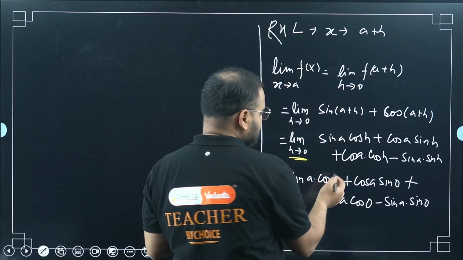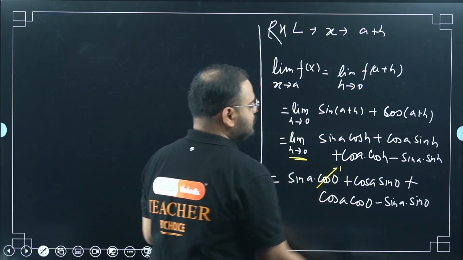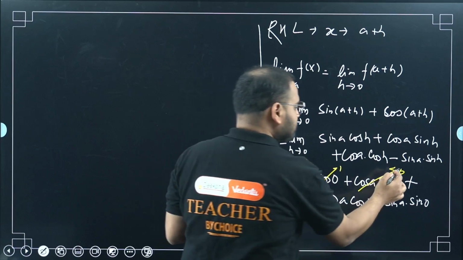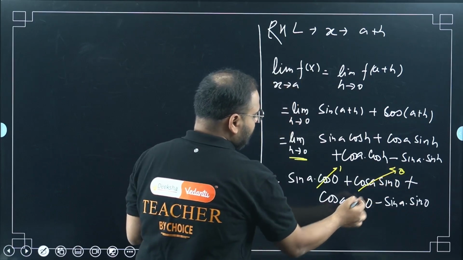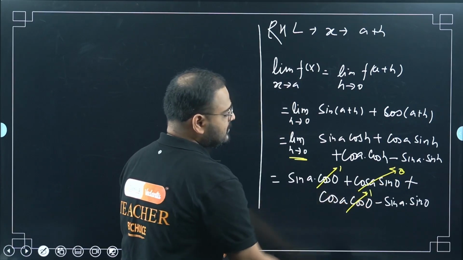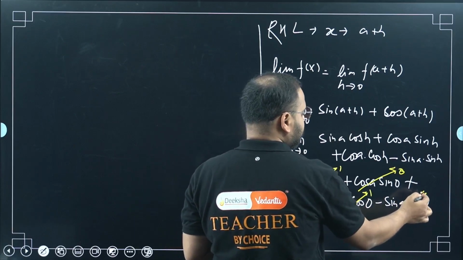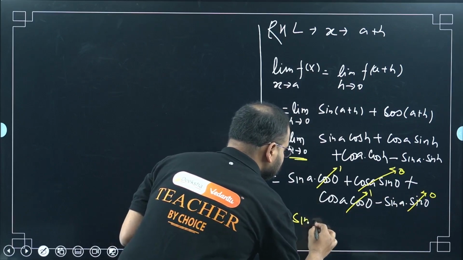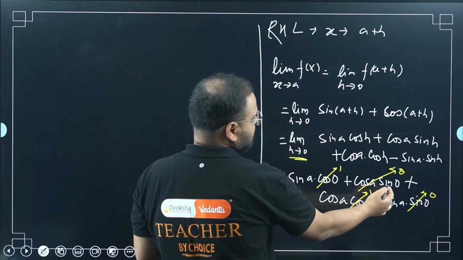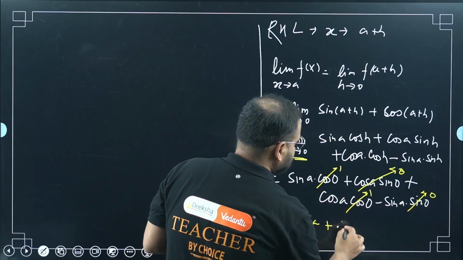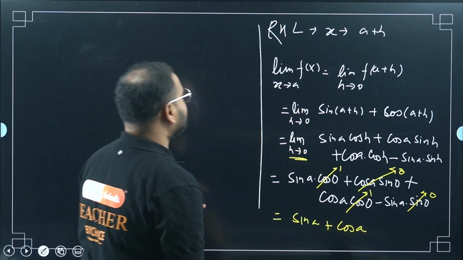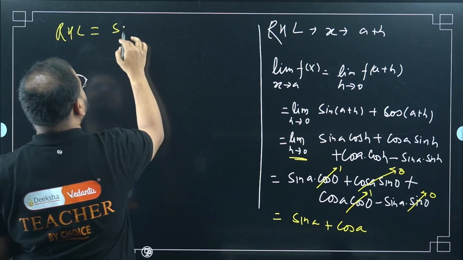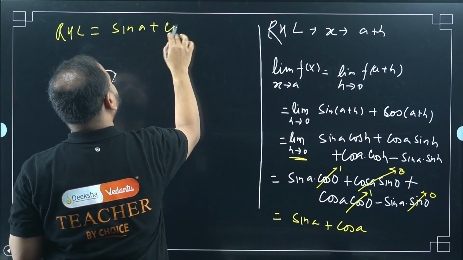Cos 0 is 1 and sin 0 is 0, so this whole thing is 0. Over here cos 0 is 1, so this will be cos A, and this is 0. Simplify: sin A plus cos A. So the RHL is sin A plus cos A.